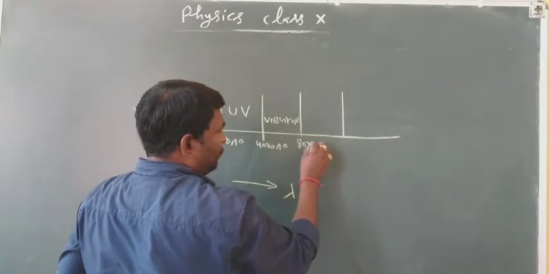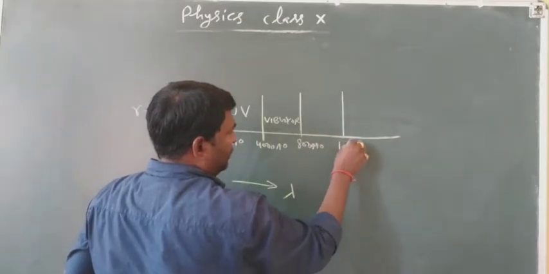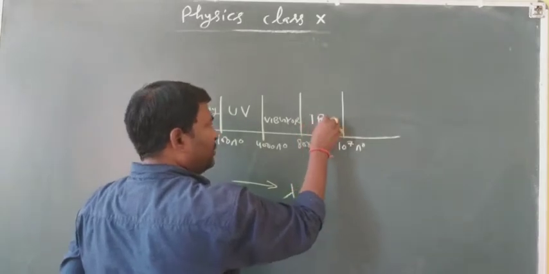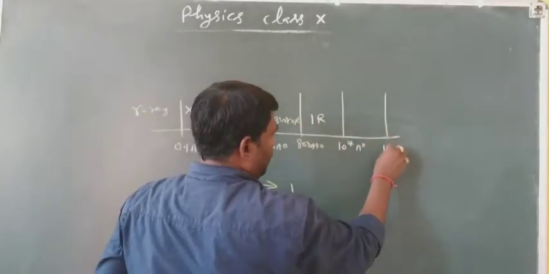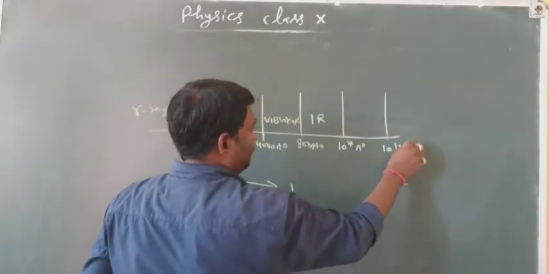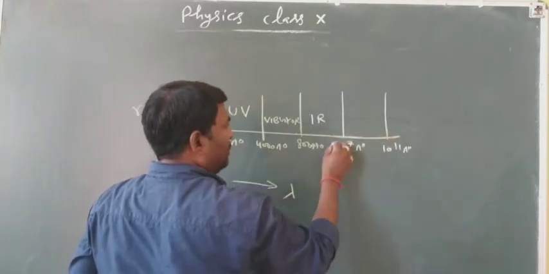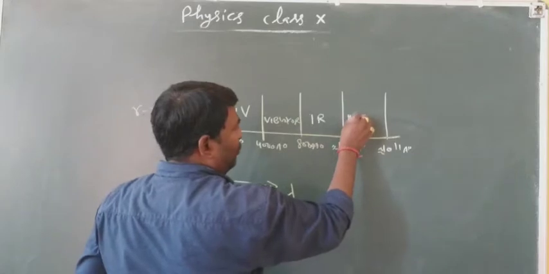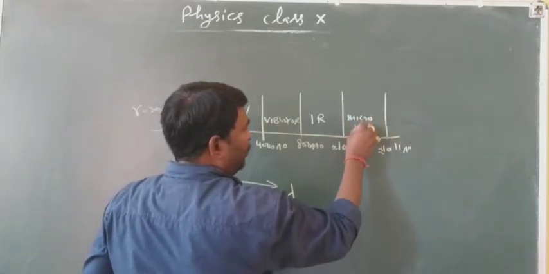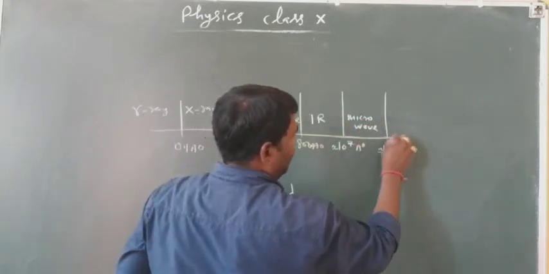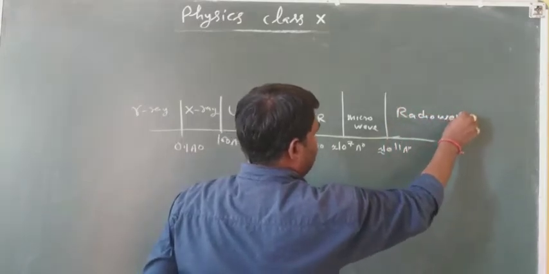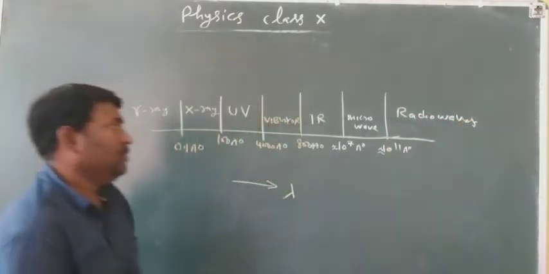Then infrared from 8000 angstrom to about 10 power 7 angstrom, and microwave, and beyond it radio waves. These are approximate values.